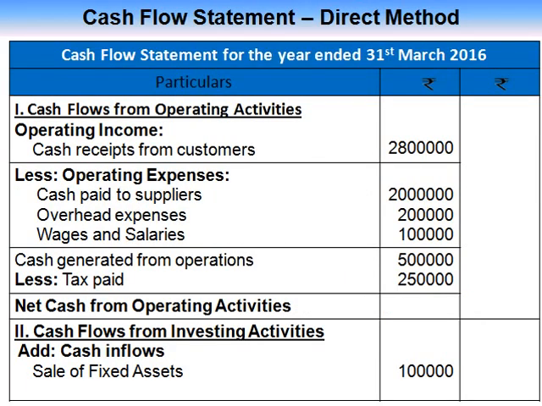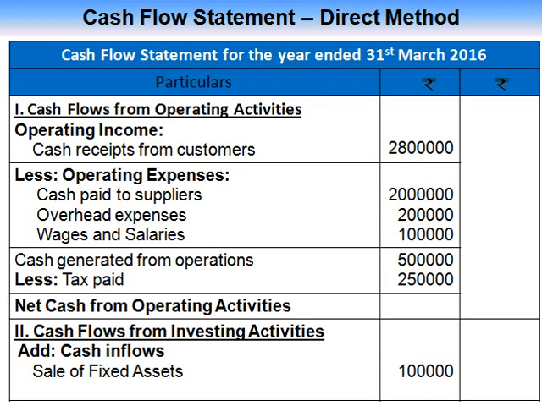Now we are going to prepare the cash flow statement under the direct method. Already we have identified the particulars which come under operating activities, investing activities, and financing activities. Now we are going to group the given particulars under the respective heads. First, cash flows from operating activities.